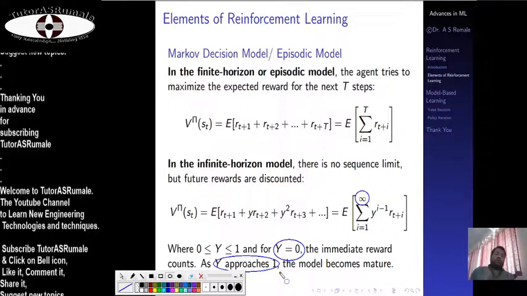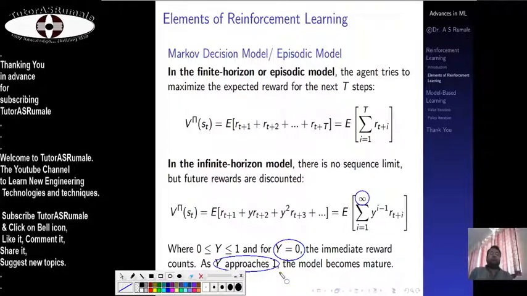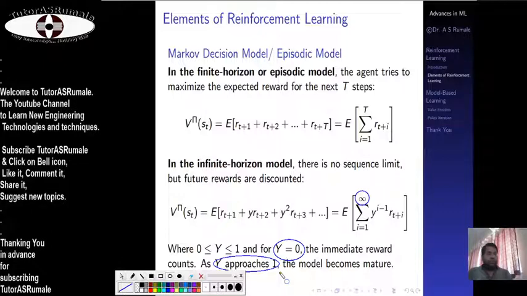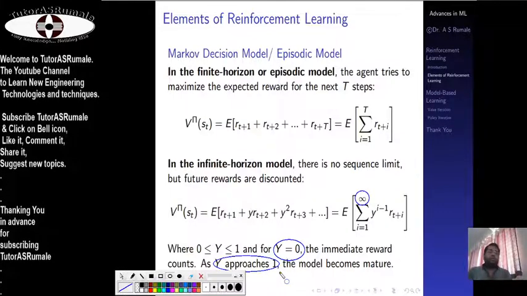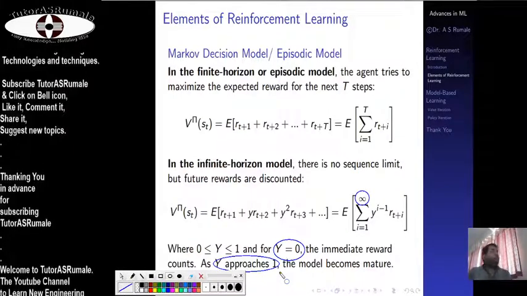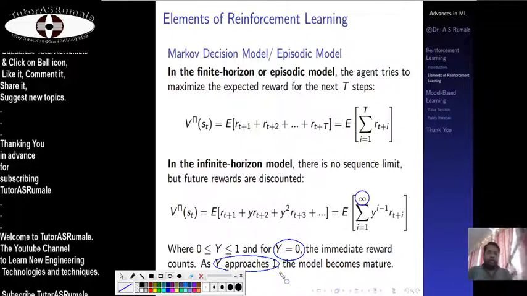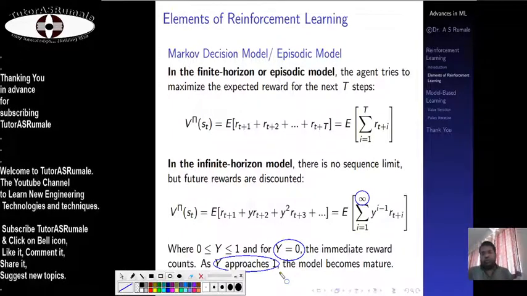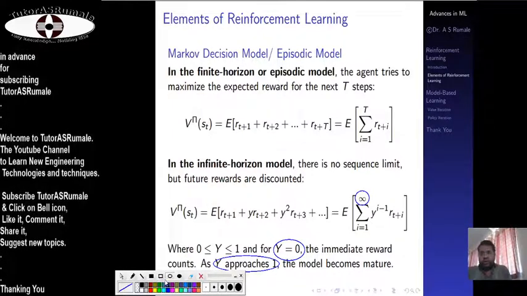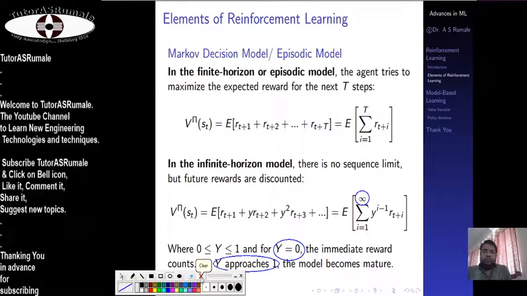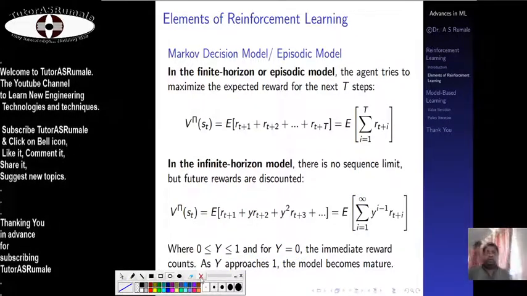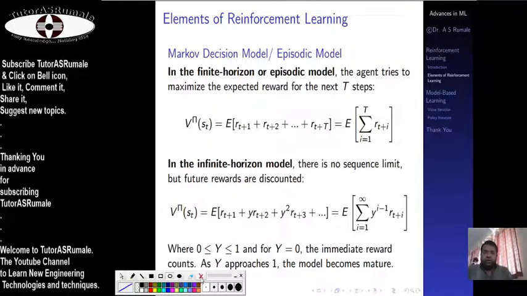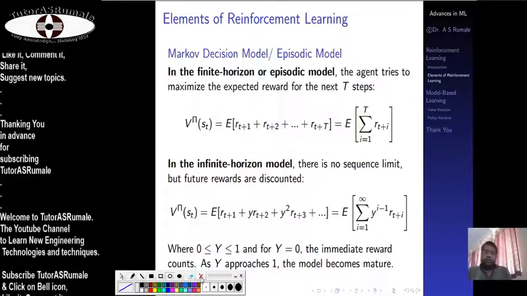As your model matures, using trial and error, it can start learning each and every move in a sequence or in a linear fashion. It knows that this move can give the winning and so on. So this is how we can go with the elements of reinforcement learning, and this is how the Markov decision model can be used to give these elements and be used for reinforcement learning.